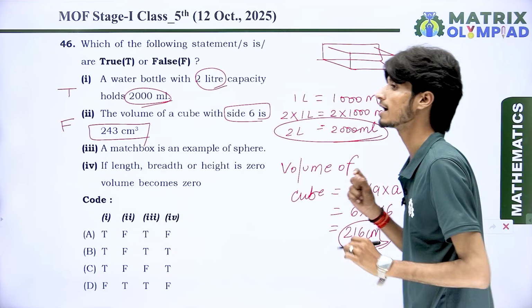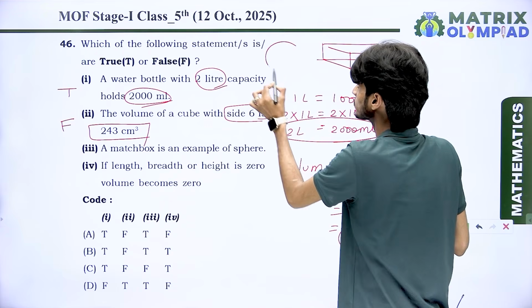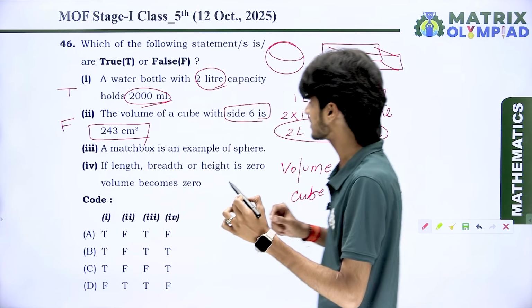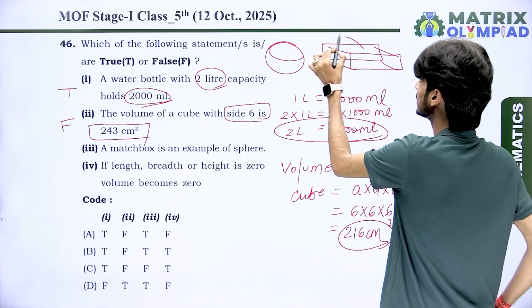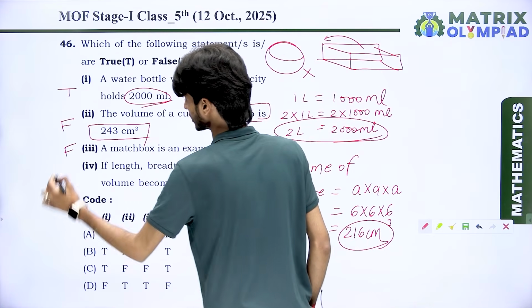And this is the example of cuboid. Because we know very well sphere is like a ball. You know now very well. It means matchbox represents a cuboid, not a sphere. So this is also a false statement.